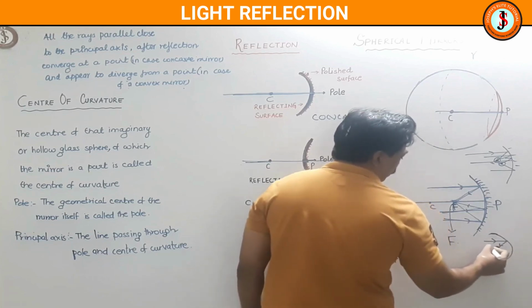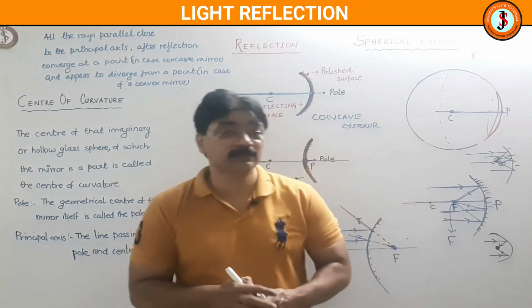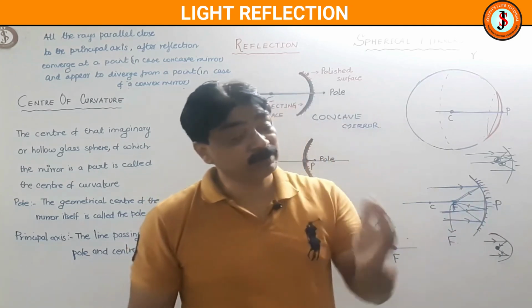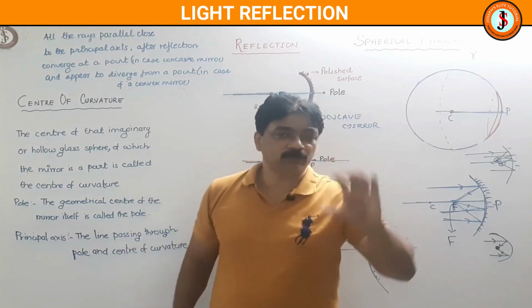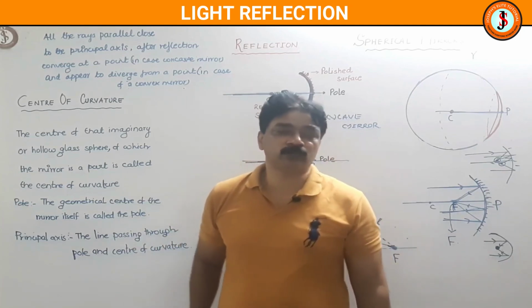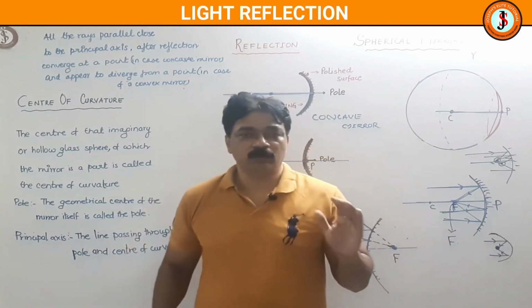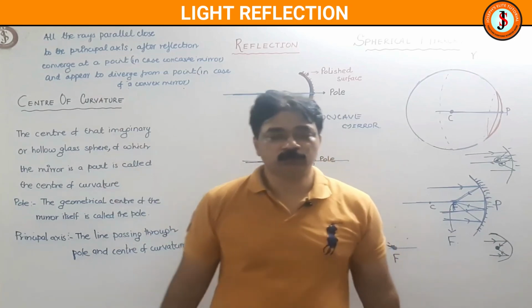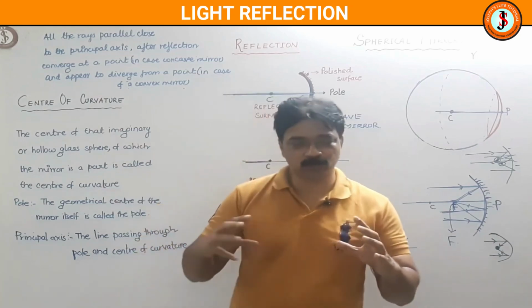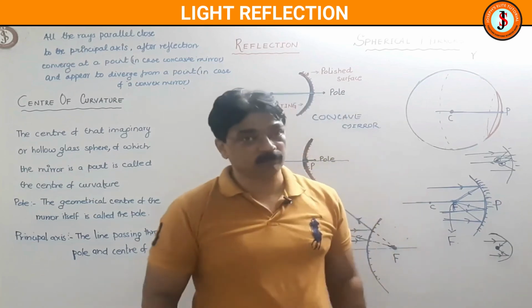And just the opposite of this, if I keep a bulb over here, it will make a parallel beam. Therefore the headlights of motorcycles nowadays have parabolic reflectors, so we get strong parallel beams of light. Searchlights also have that. Instead of a concave mirror, where you put a bulb at the focus, the light will scatter a little and not have a strong parallel beam. So searchlights and all have this parabolic mirror.